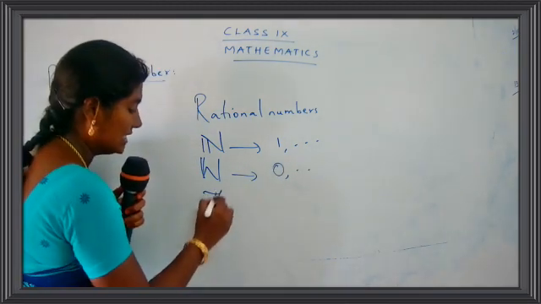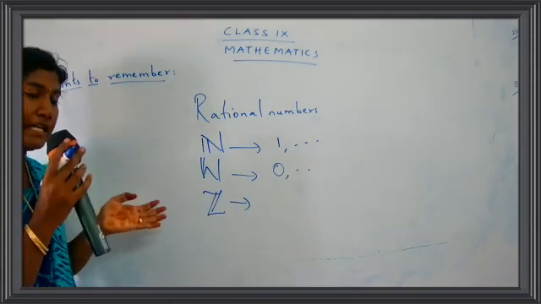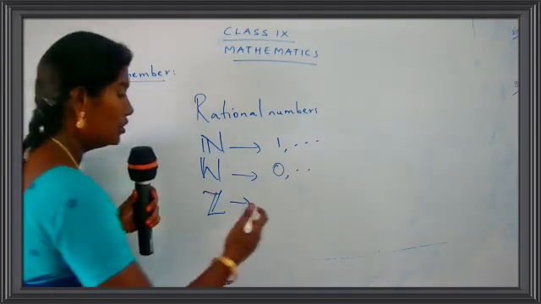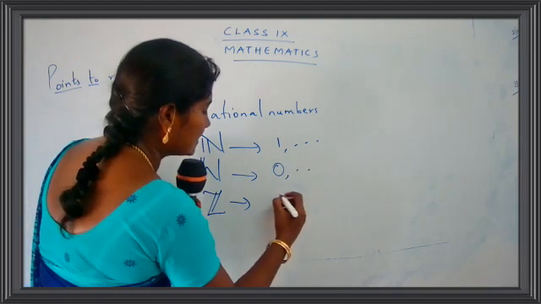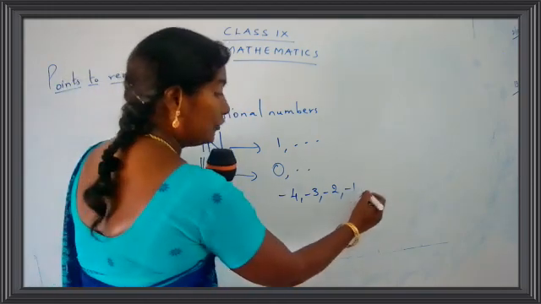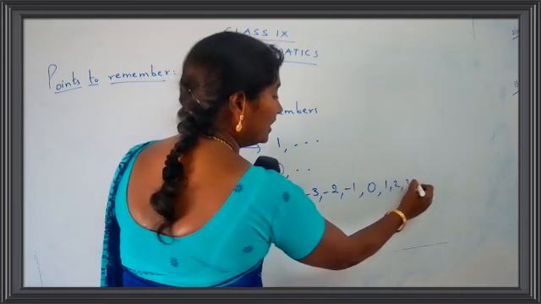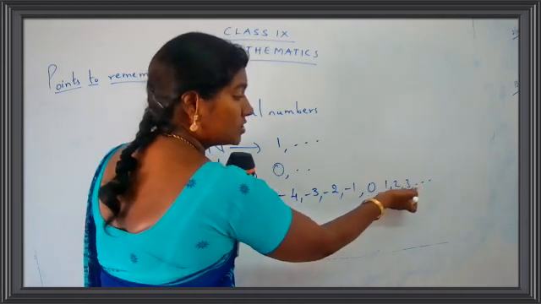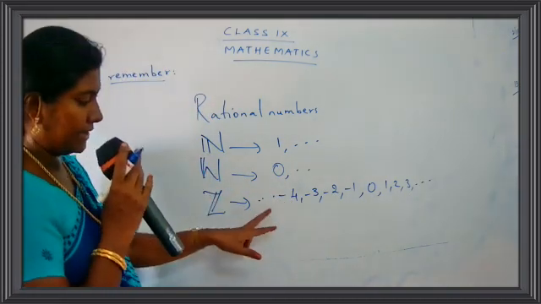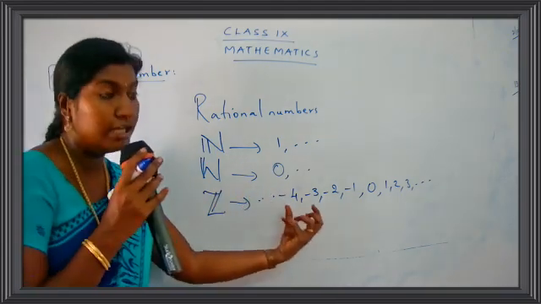And we have also seen the set of integers. Now what are integers? It consists of the positive integers, it takes the negative values, and it also takes the number 0. So you have here negative numbers. I may take some examples here like -4, -3, -2, -1. Then you have a 0. Then we have 1, 2, 3 and so on. So on the positive side you have infinity and again you have infinity on the negative side. So again here we have many more numbers, just a continuation. We have just taken a few numbers.